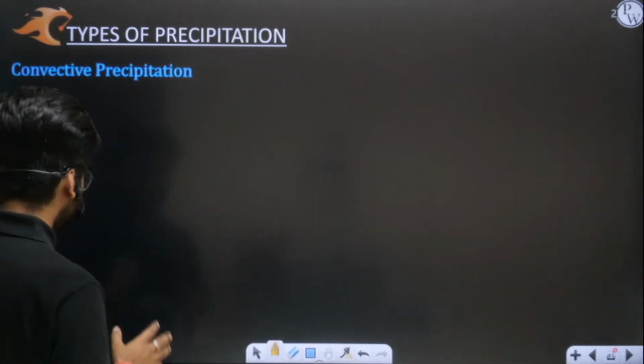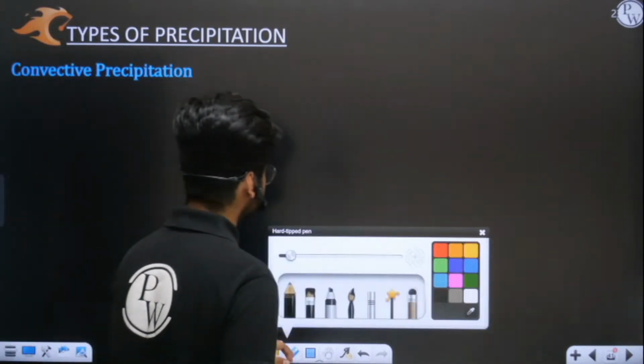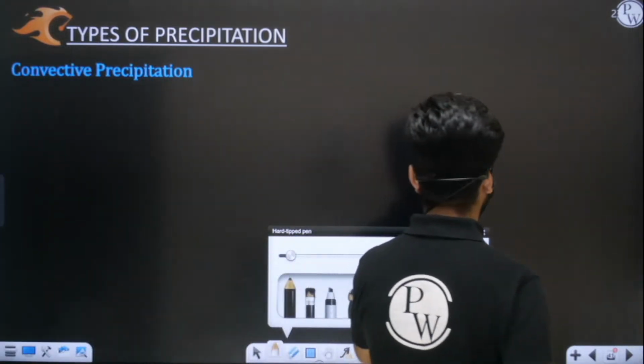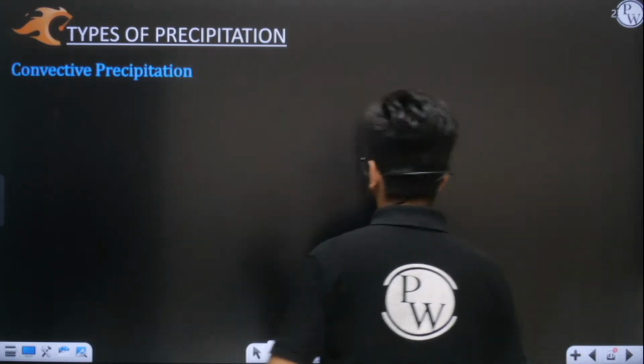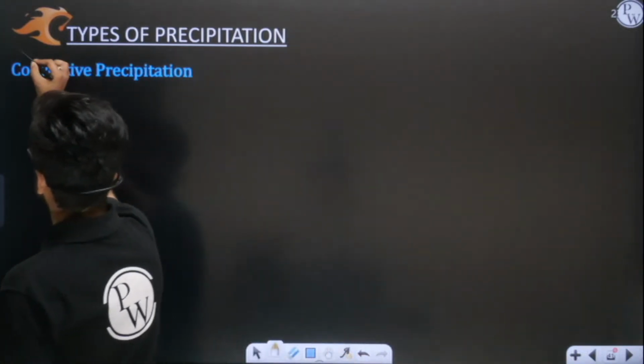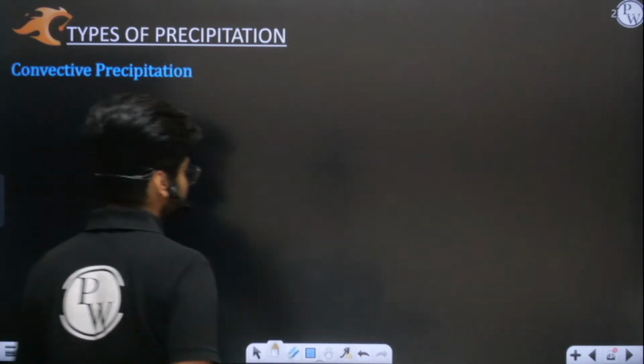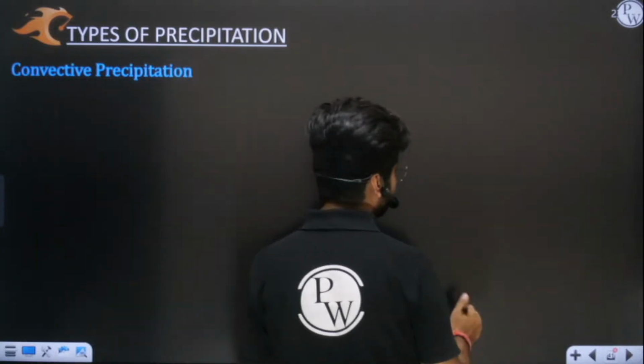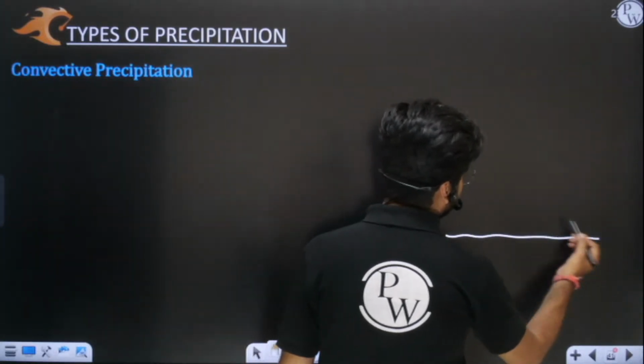So 4 types of precipitation we have to understand. The very first one is convective precipitation. So try to imagine we have a land mass.